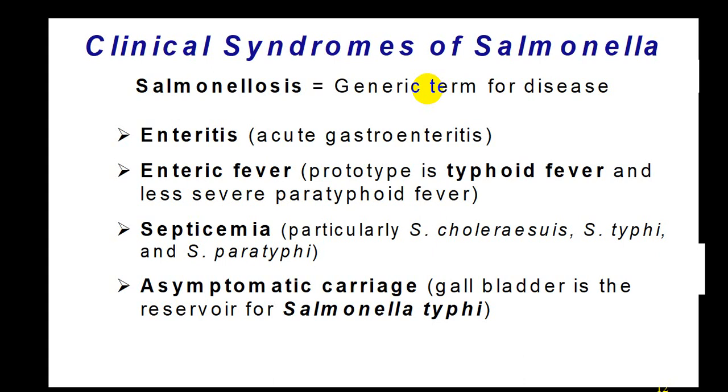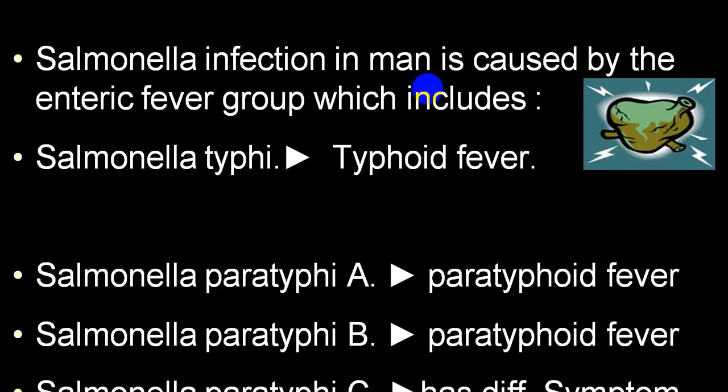So the clinical syndrome of Salmonella is also called salmonellosis, where you get an enteritis. Usually the person will present with an acute gastroenteritis, or as an enteric fever. Occasionally the person can present as a septicemia, and they can go into a stage we call the asymptomatic carrier stage, where the gallbladder becomes a reservoir for Salmonella typhi. So we have typhoid fever and paratyphoid fever, and paratyphoid can be divided into A, B and C.